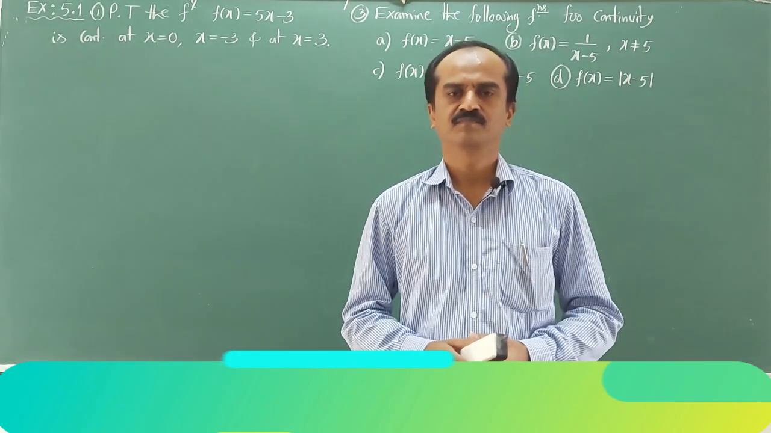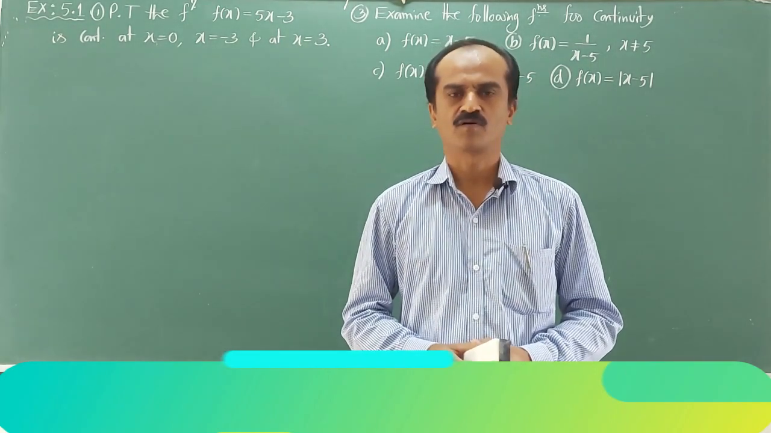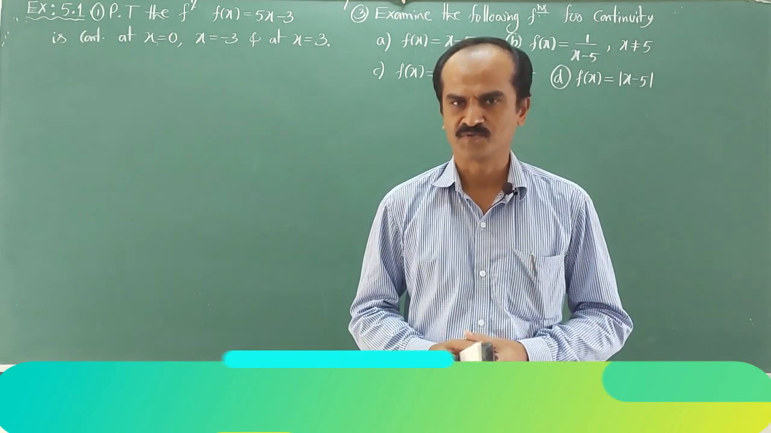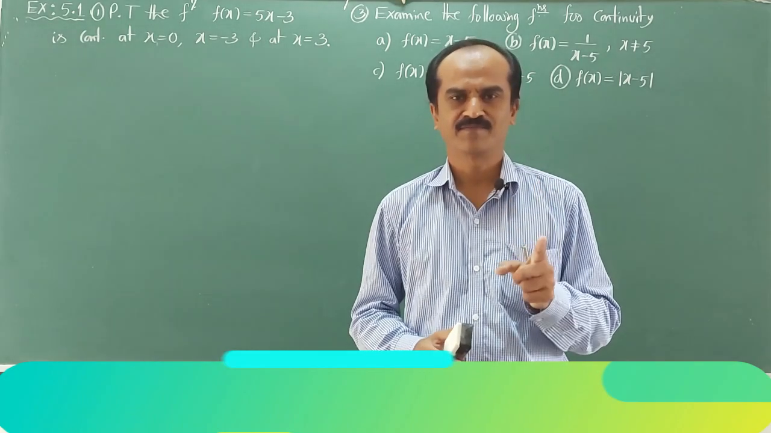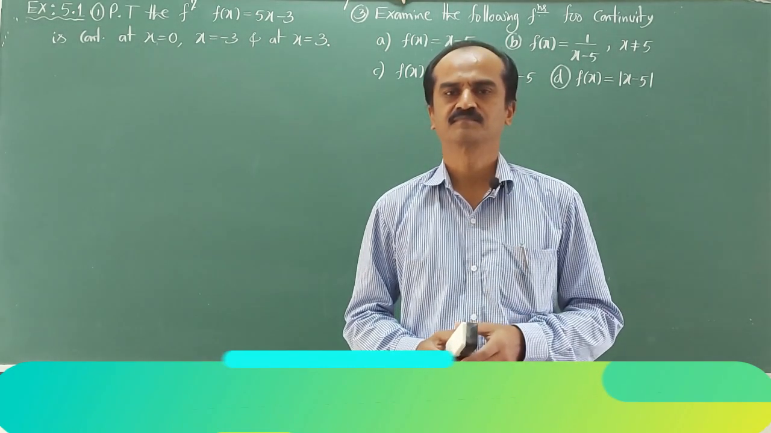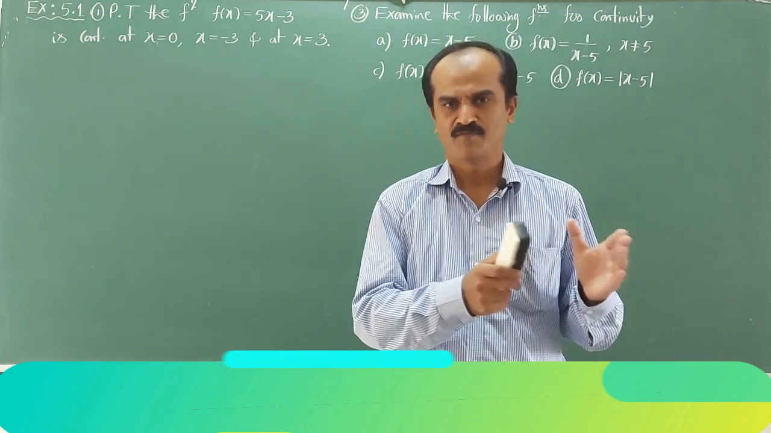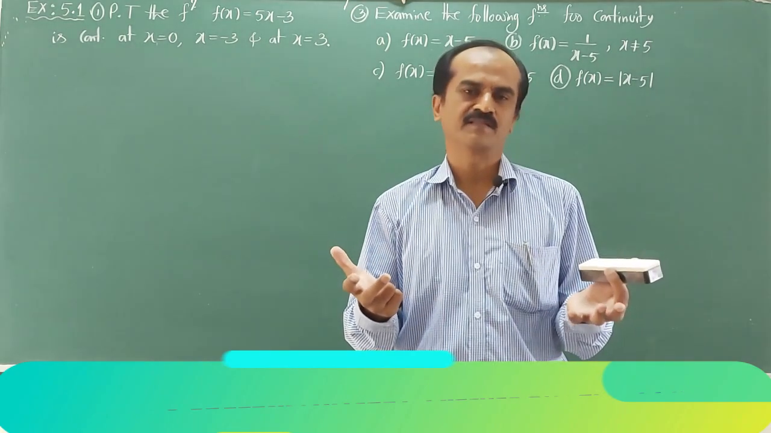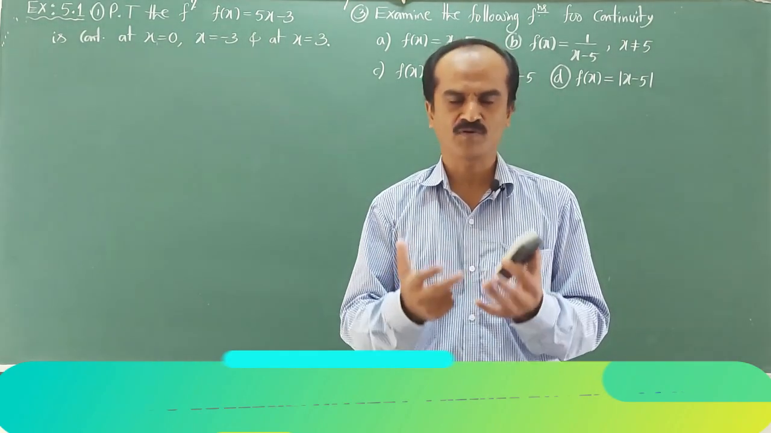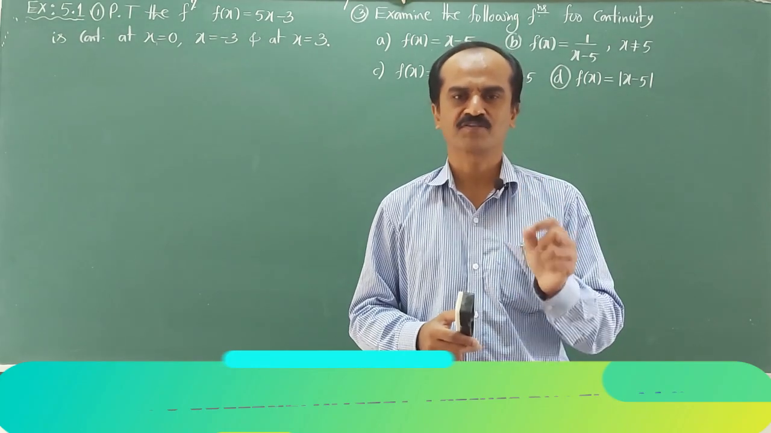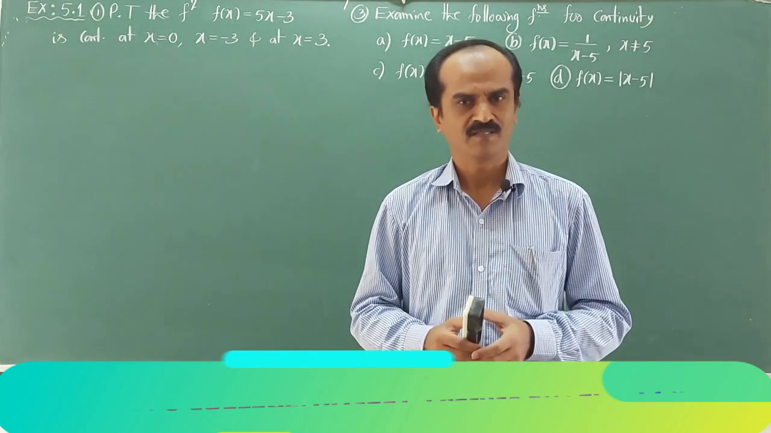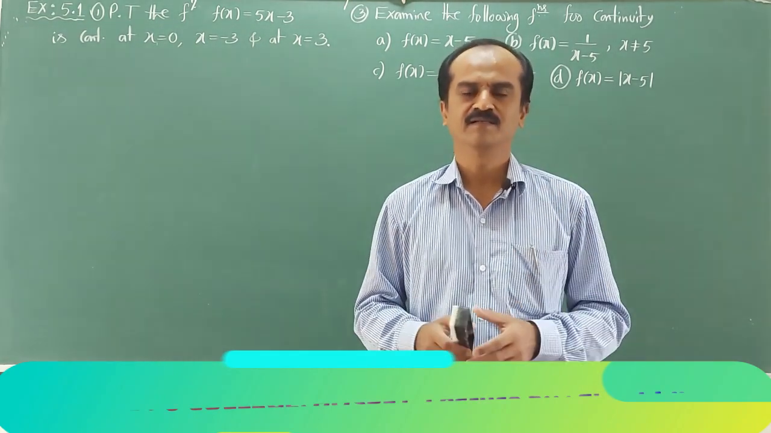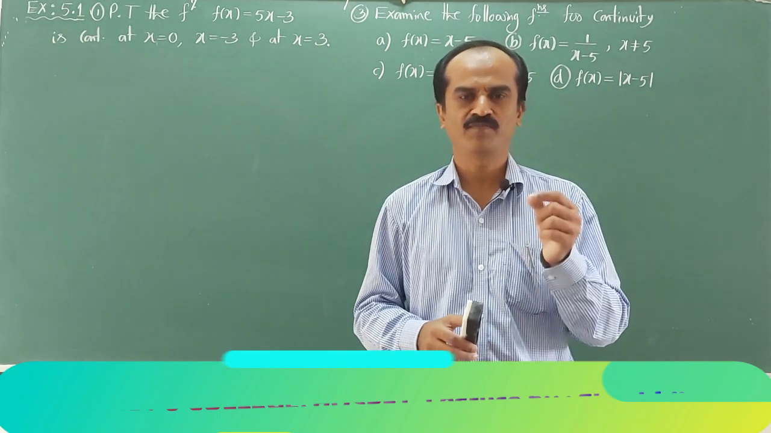To check whether the function is continuous or not at a single point, say C, what was the procedure? Find the limit of the function at the point C. If it exists, find the value of the function at the point C. If it exists, then compare these two. If they are equal, then only we say that the function is continuous at that point. Otherwise, we say that the function is discontinuous at the point C, and C is called a point of discontinuity of the function.